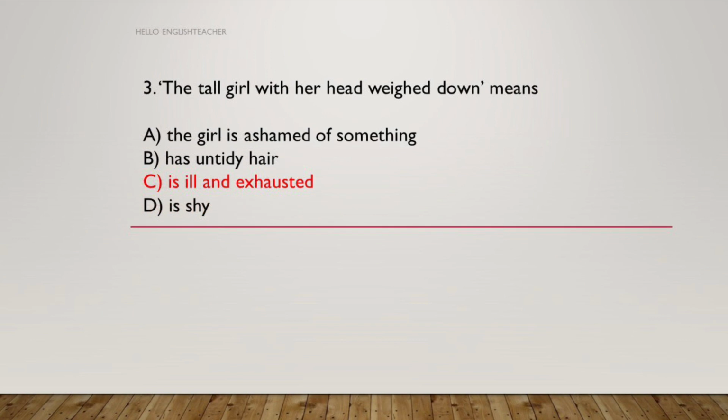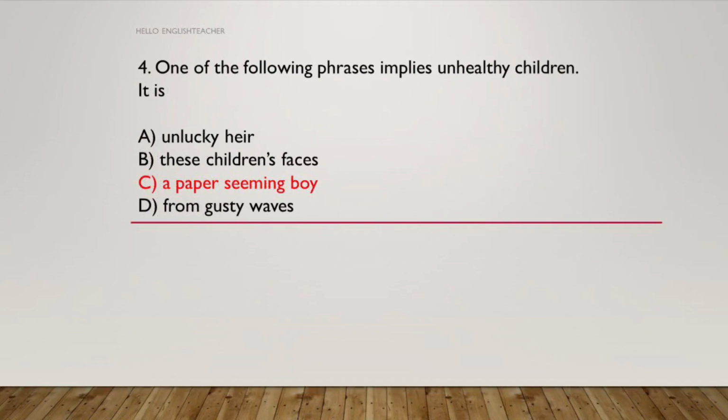So question number 3. The tall girl with her weighed down head means the girl is ashamed of something, has untidy hair, is ill and exhausted, is shy. So here the answer is the girl is ill and exhausted. So next question. One of the following phrases implies unhealthy children. It is unlucky heir, these children's faces, a paper seeming boy, from gusty waves. So the answer is C, a paper seeming boy, which means somebody who's looking as thin as paper because of malnutrition and poverty.